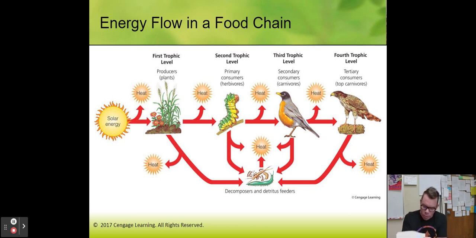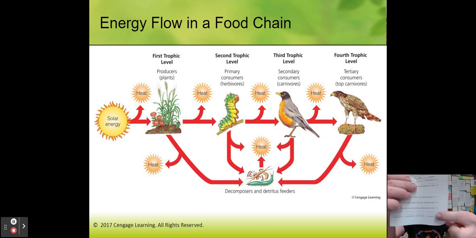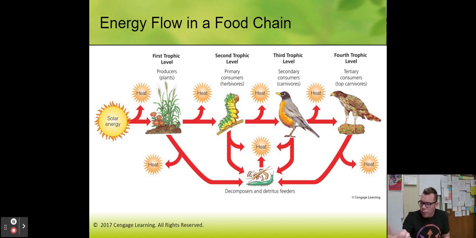Now what I want you to do in the blanks here, I'm not sure how well you can see it. Where it says first trophic level, I know that there are 2 blanks, just simply write producer right above first trophic level. Second trophic level, you're going to put those 2 words, primary consumer. Third trophic level, secondary consumer. Fourth trophic level, tertiary consumer. That's what I want you to write in the blanks for number 9. If you need to, you can pause the video to get all that written in.